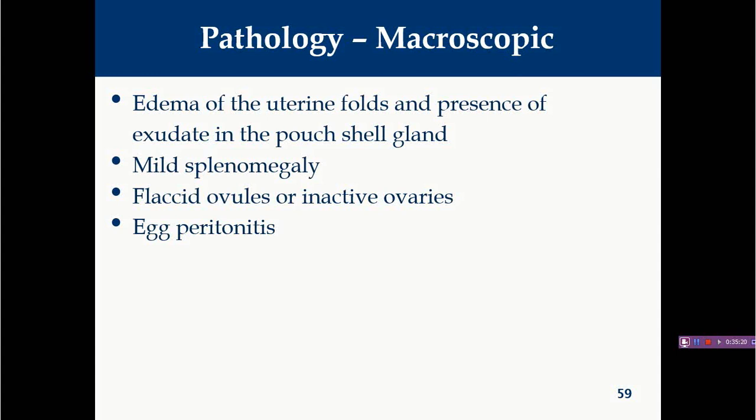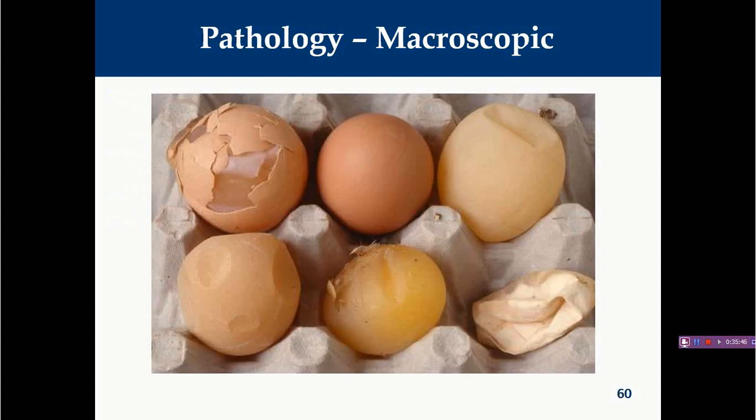Particularly, you will find that the majority of the follicles become flaccid or inactive, and due to this inflammation of the oviduct, many a time the ova will fall into the coelomic cavity and are responsible for production of egg peritonitis. When the yolk is not caught by the infundibulum, it will reach the coelomic cavity and provoke some granulomatous inflammation, and it will be responsible for egg peritonitis.